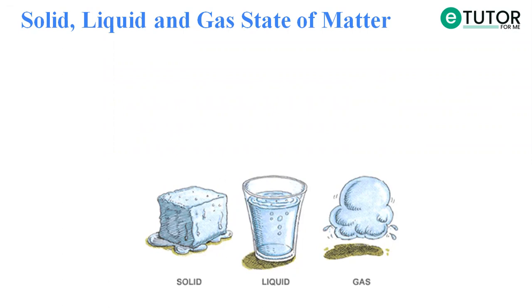These three have water as a common component. If it is an ice cube, then it is in a solid state. If it is in its liquid state, then that water is in the liquid state of matter. And if it is water vapor, then it is a gaseous state of matter.